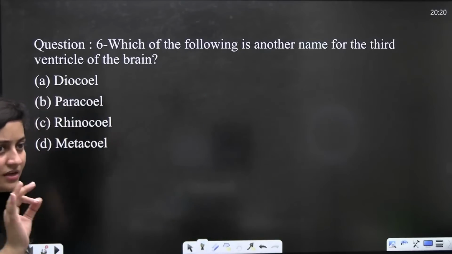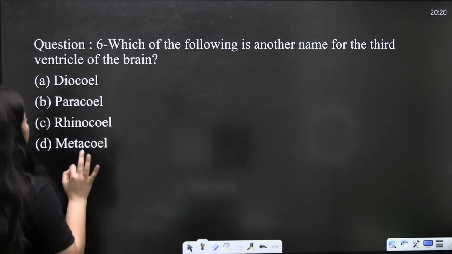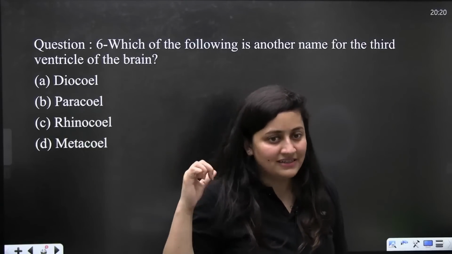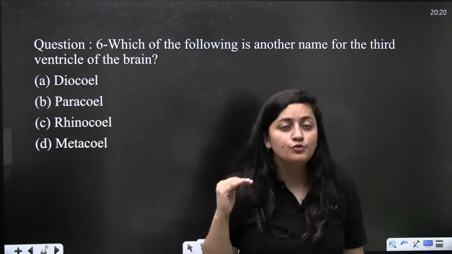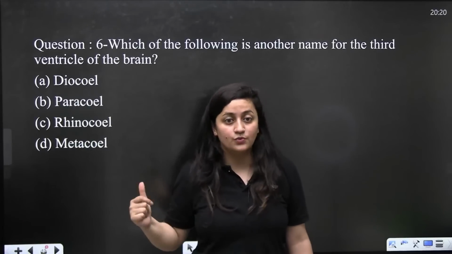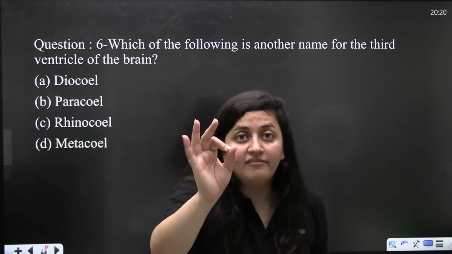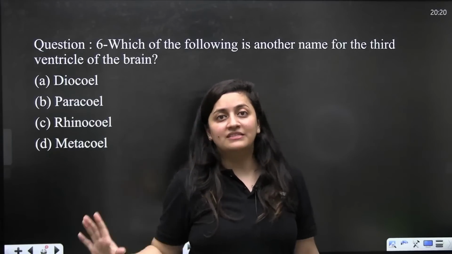So the next question here is, which of the following is another name for the third ventricle of the brain? I know many of you don't know about it, but that is why I added this question, because you should get an idea of such questions as well. In the brain also we have cavities which are lined with ependymal cells.